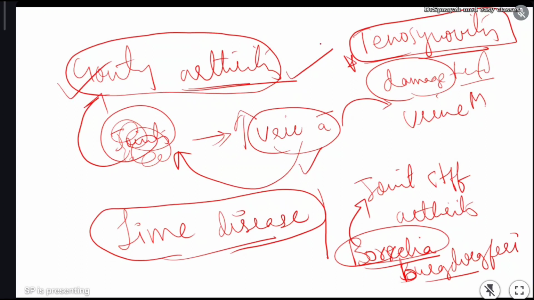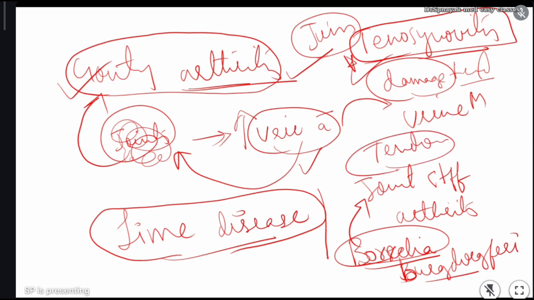Okay, those who do more physical activity, those who perform gym activity. For them, this tenosynovitis, breakdown of tendons in the bones can be seen, and with that it can cause joint inflammation. Okay, so over strenuous exercises also can cause tenosynovitis. Certain drugs also will cause tendonitis. Tendons will break down due to some drugs. We have some corticosteroids, fluoroquinolones, some antibiotics. They will damage tendons. With that also it will cause joint disorder.